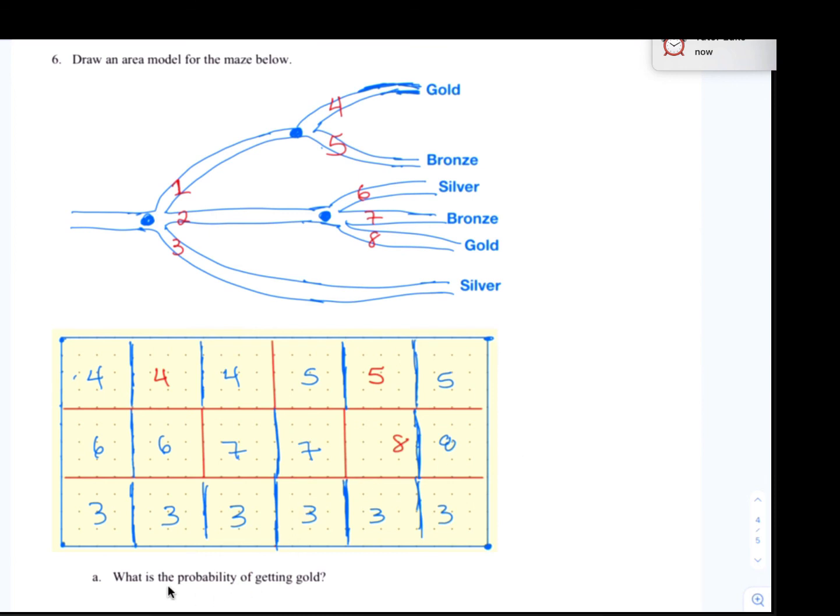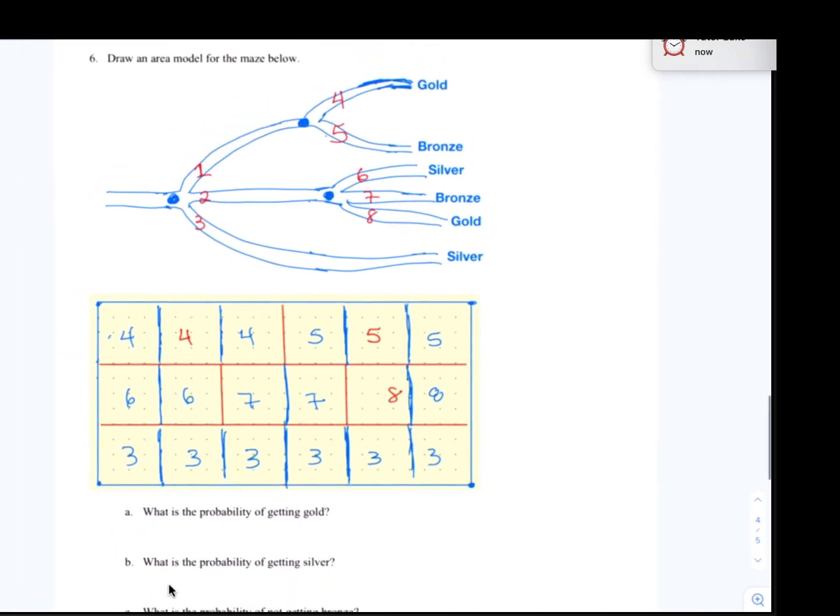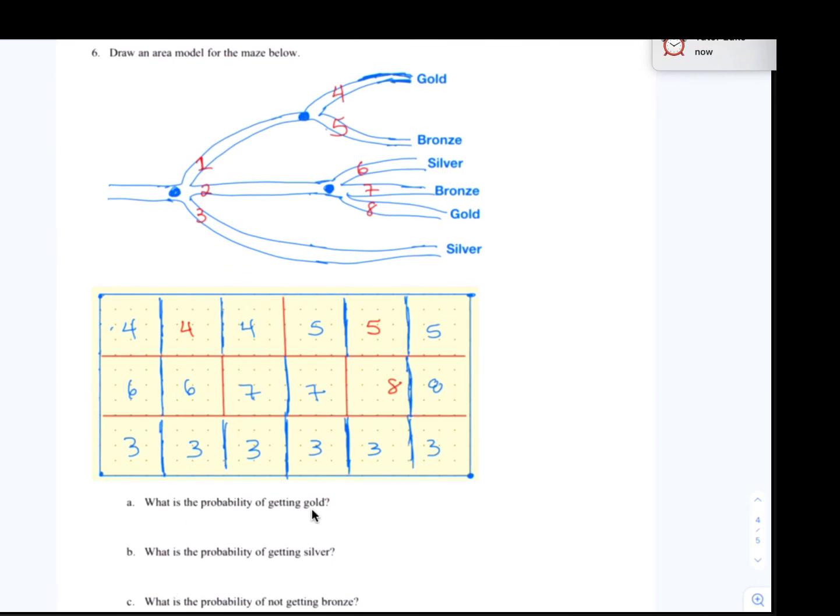All right, let's answer question A. Question A says, what is the probability of getting gold? Well, let's see, what paths lead to gold? Path 4 leads to gold, and path 8 leads to gold. So we're going to count all the boxes that have 4 in it and all the boxes that have 8 in it. So there's 1, 2, 3, 4, and 5. There are 5 boxes that have either a 4 or an 8. So the probability of getting gold is 5 out of 18.